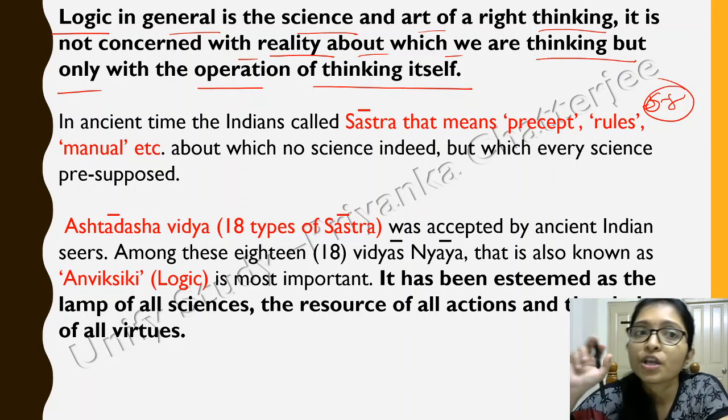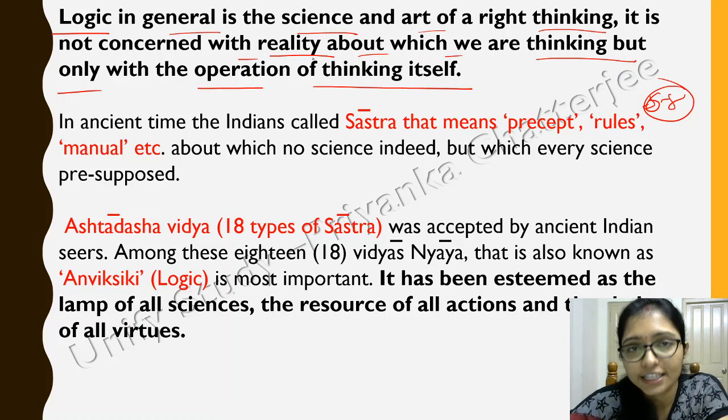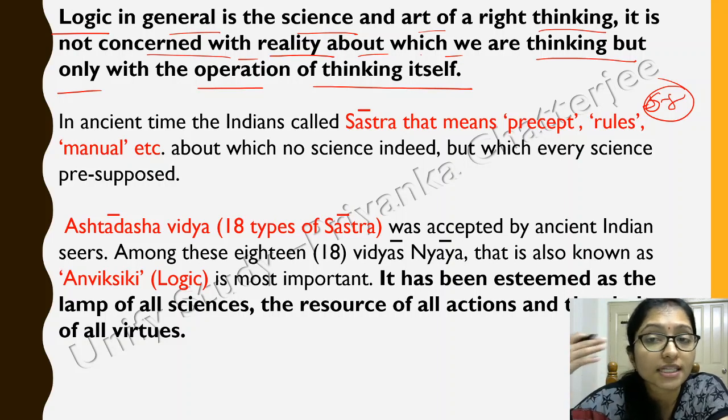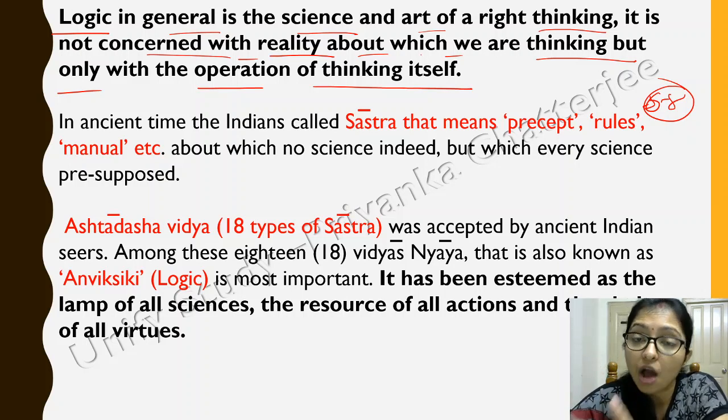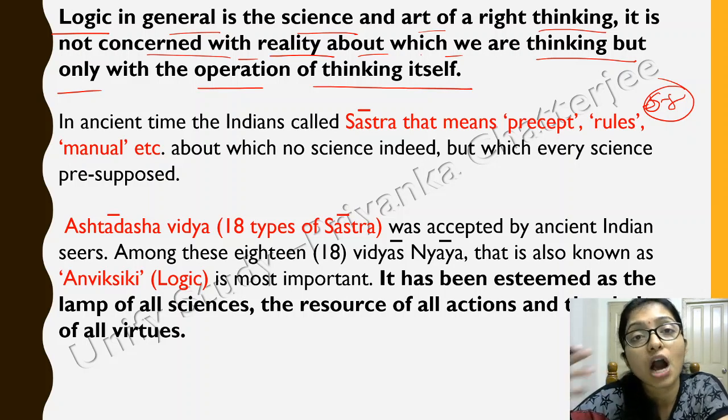Logic in general is the science and art of right thinking. It is not concerned with the reality about which we are thinking, but only with the operation of thinking itself. Means how the operation is going on, how you are thinking, it is focusing on that.